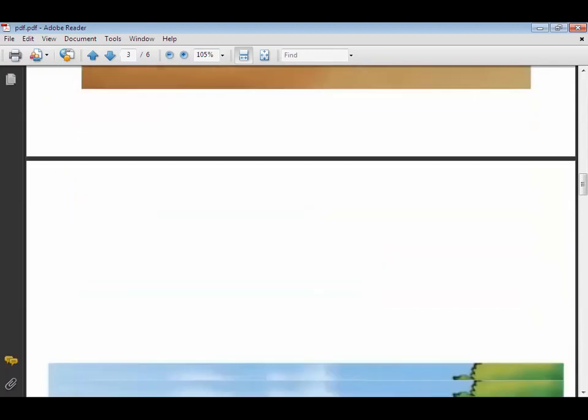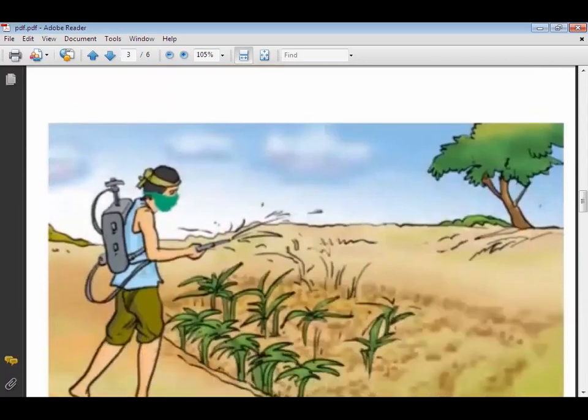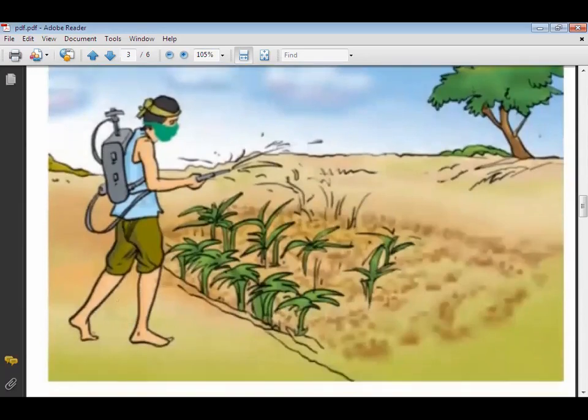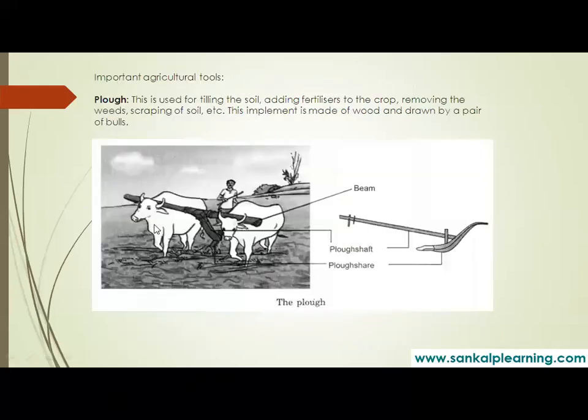When fertilizers are being sprayed, or weedicides to kill the weeds, see, the person is wearing the mask. Very important. He has to wear the mask when spraying, because the weedicides are highly poisonous. What will happen? They may enter through the nose or mouth and cause danger to human life. Pests are the insects or rodents that destroy much of our crop yield. Thus, it is necessary to save it from pests.